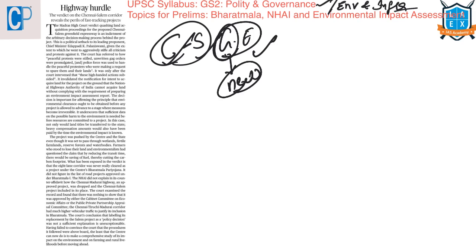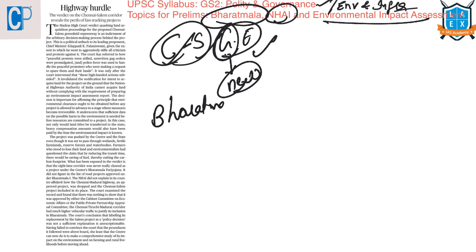So from the prelims point of view, from this article, we should know what is the National Highway Authority, what is the Bharatmala scheme and what is the environmental impact assessment. First of all, what is this Bharatmala Pariyojana? This is a new umbrella program for the highway sector.